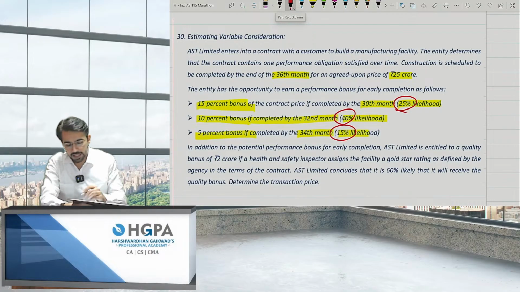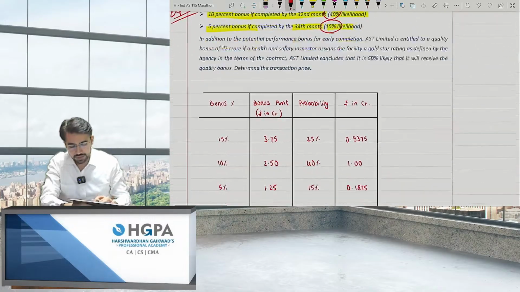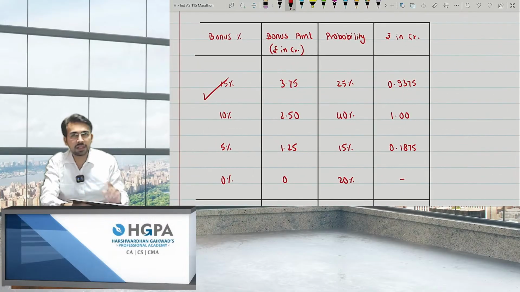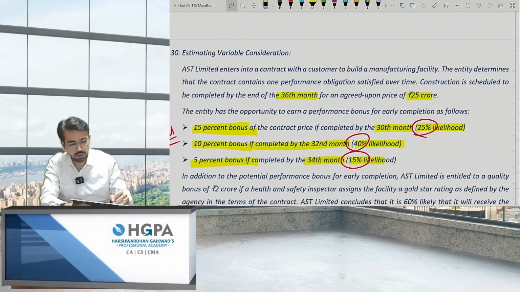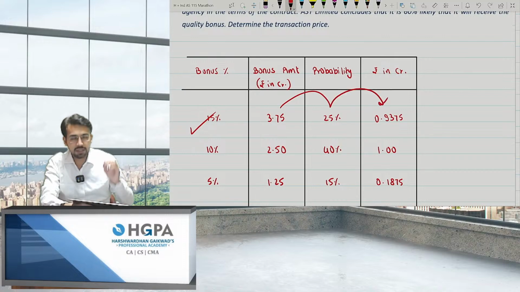So can I say expected value method is the best method over here? Expected value method, the answer is yes. So how to calculate? See over here, 15% is the bonus. So what will be the bonus amount? Obviously, it is 15% of what? Of the contract price. The contract price is 25 crores. So 15% of 25 crores comes to 3.75. What are the chances? 25%. Just multiply the answer.